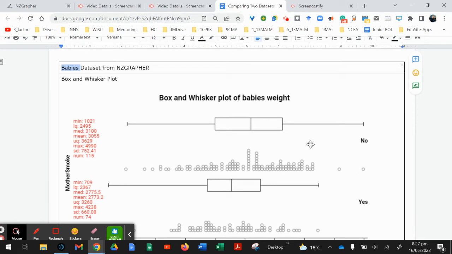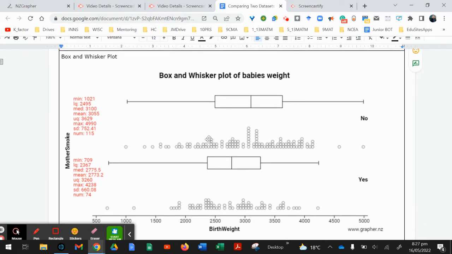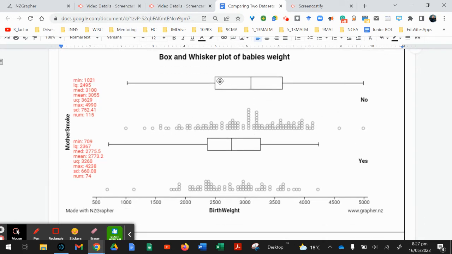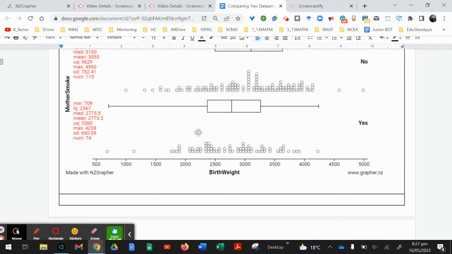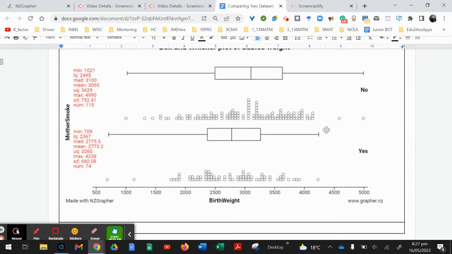So, for example, this dot plot and this box plot on the top belongs to babies' weights who were born to mothers who were not smoking while pregnant. And this box plot and that dot plot belongs to the weights of babies whose mothers were smoking while they were pregnant or during the pregnancy.